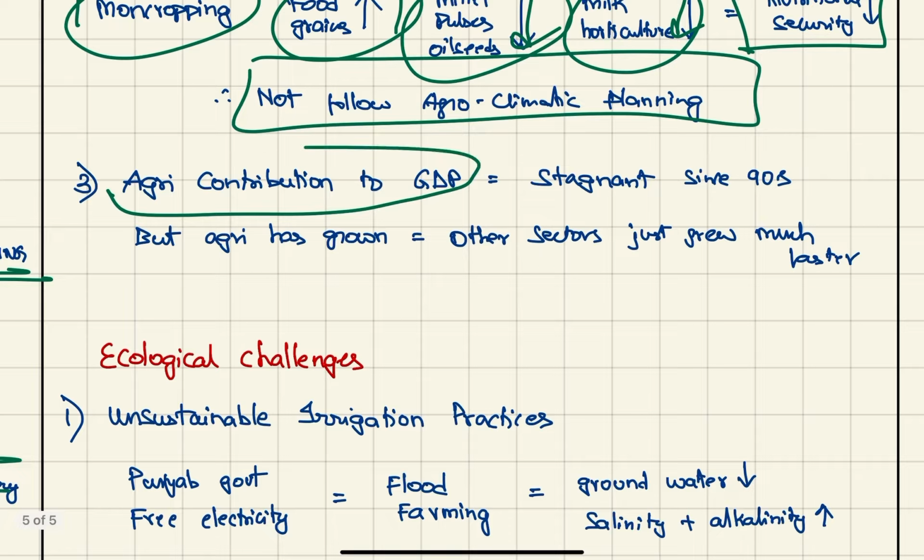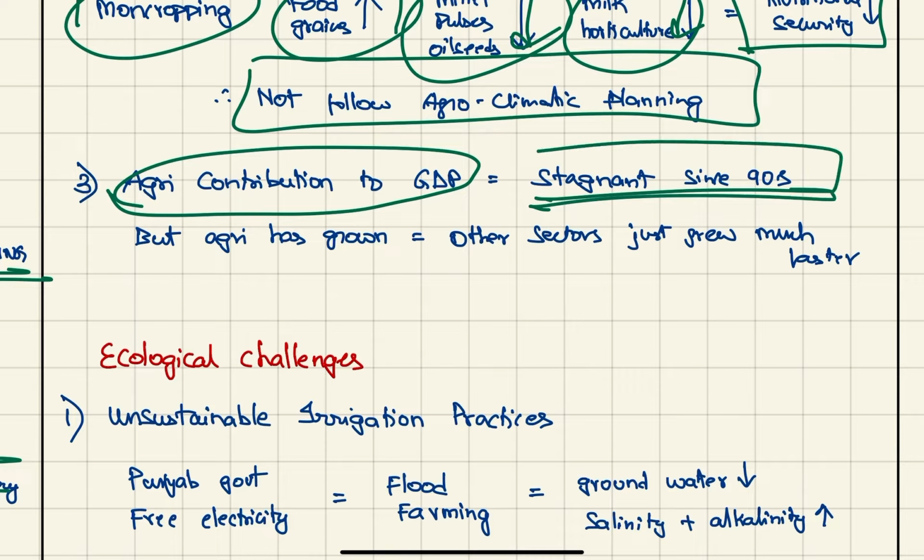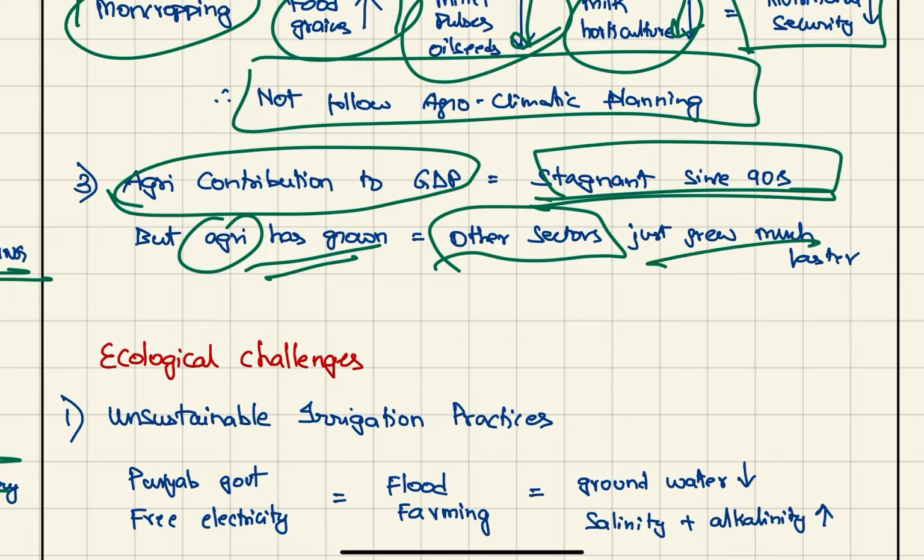Next, agriculture's contribution to GDP has become stagnant since the 1990s. This is not because agriculture has not grown. Agriculture has grown, but it is just that other sectors have grown much faster.